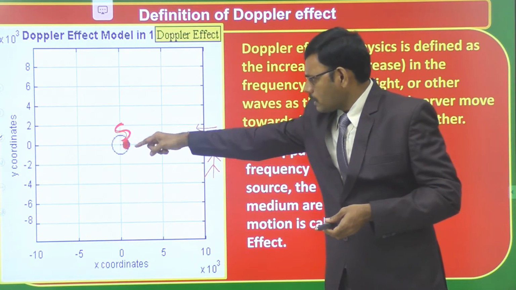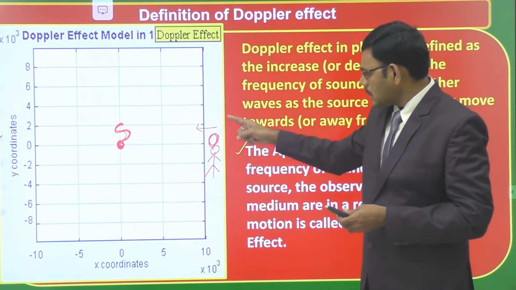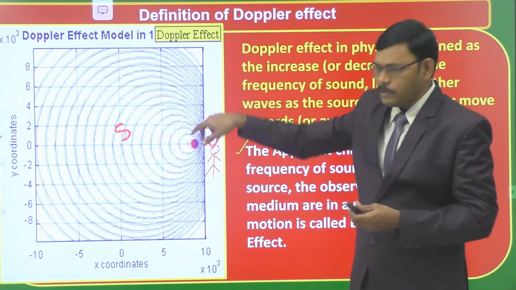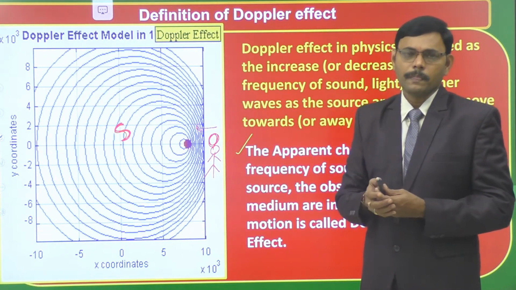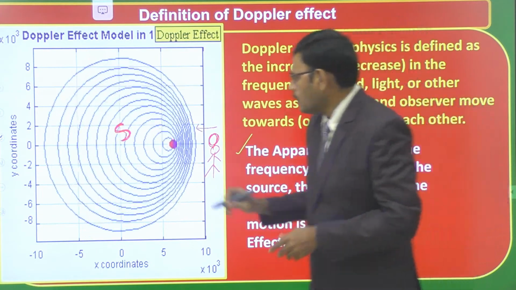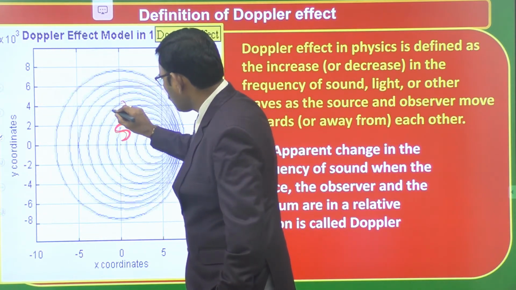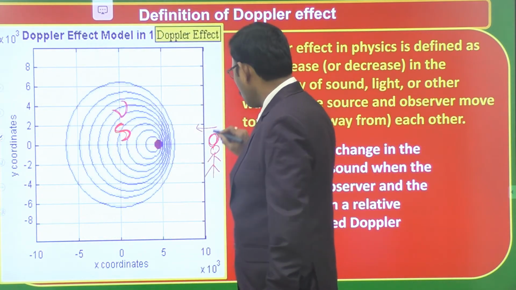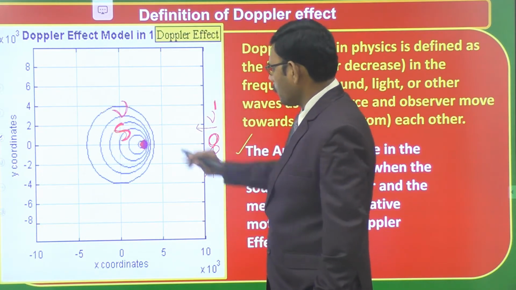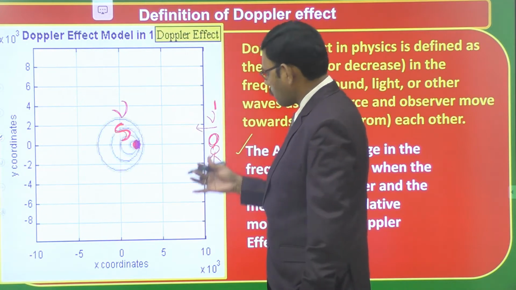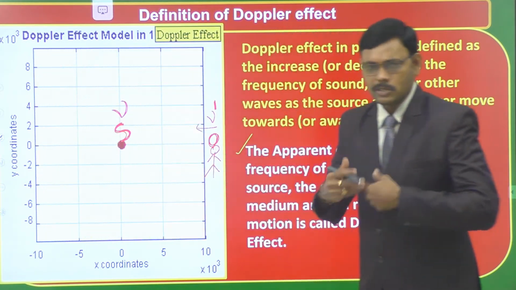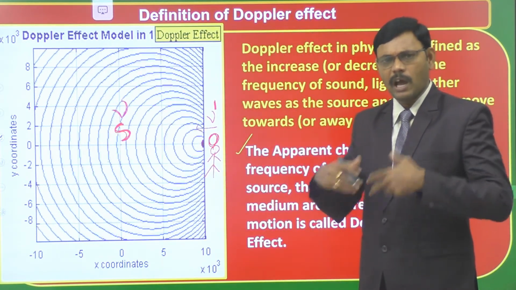Either the source emitting sound may be in motion, or the receiving observer may be in motion, or the medium through which sound wave is propagating may be in motion. Due to any motion, we receive a sound wave of different frequency, not the actual frequency. If actually nu is the frequency of the sound emitted, we receive the frequency nu dash, which is different from nu, due to either source motion or observer motion or medium motion or all of them in motion.